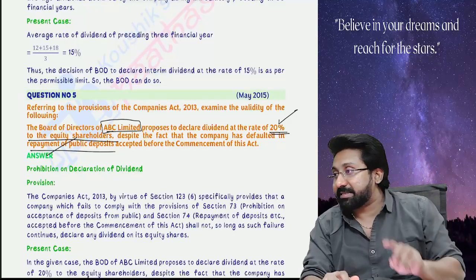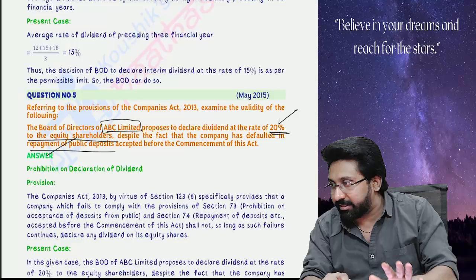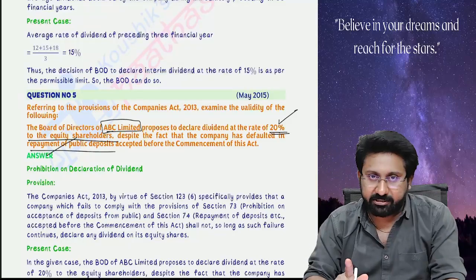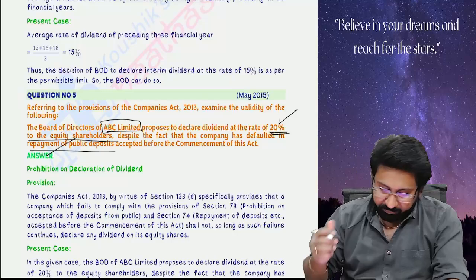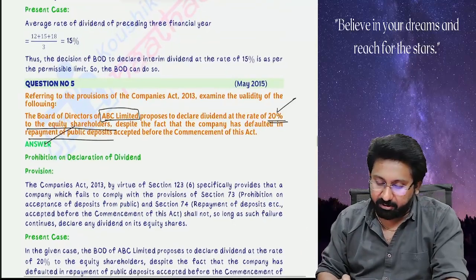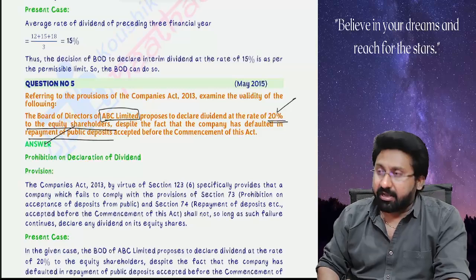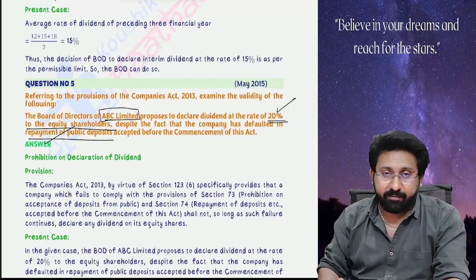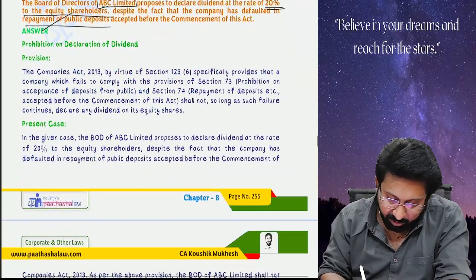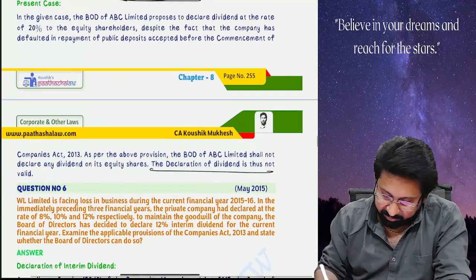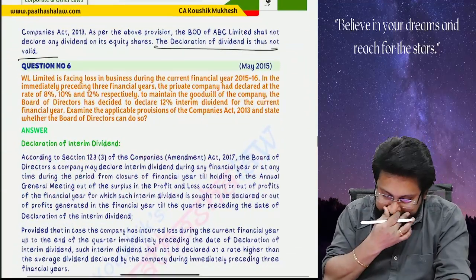As per Section 123, subsection 6, whenever there is any default in the repayment of deposits, whether member deposits or public deposits, until that failure is continuing, the company cannot declare the dividend on equity shares. So the declaration of dividend is not valid. Next,